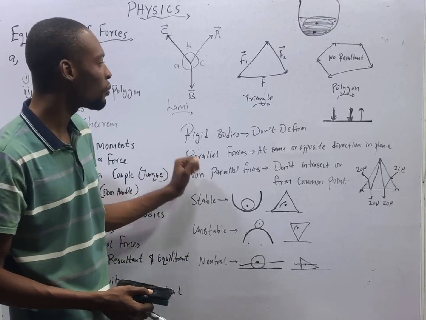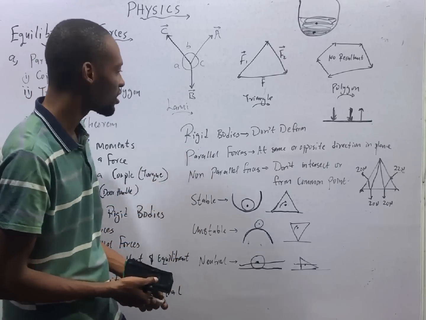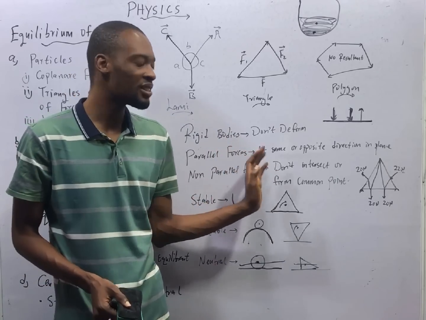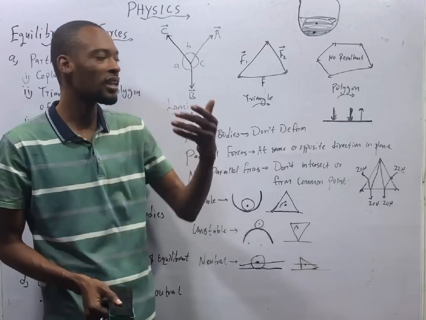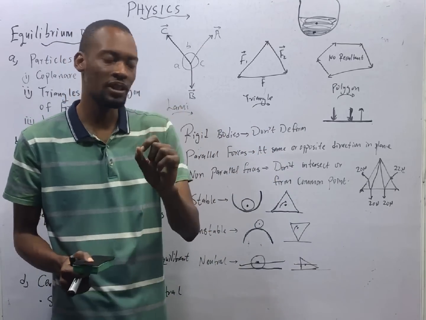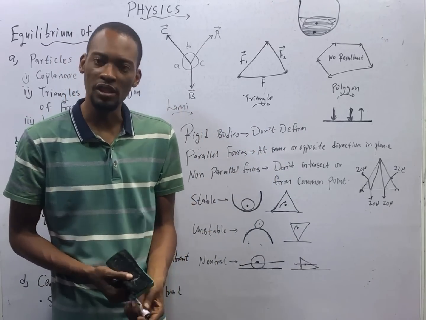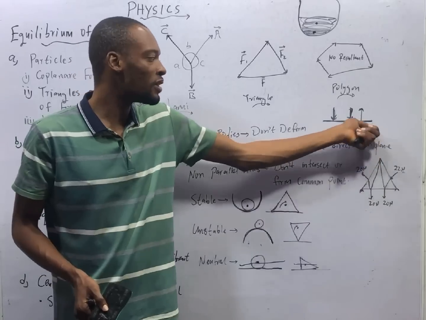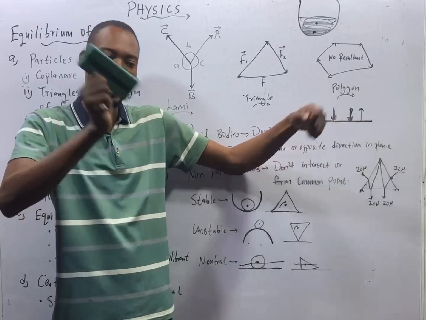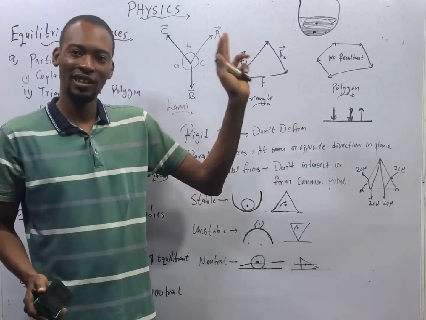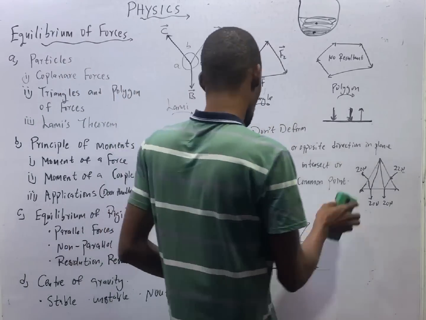If you have parallel coplanar forces, what I just explained is parallel coplanar forces. Parallel forces are forces acting in the same or opposite direction. They don't meet. Their line of action is not meeting, but they are acting on a plane. Coplanar forces are forces that are acting on the same plane. If you have one object and different forces are acting on that plane, they are coplanar. So this is an example of parallel coplanar force.